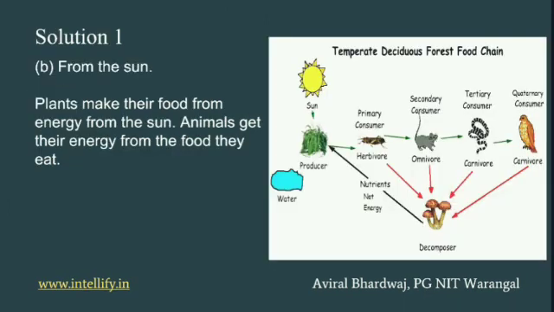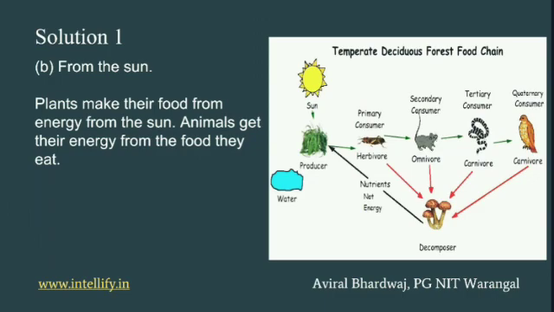The answer is: in the food chain, the first and most important thing is that the sun provides energy to the producer, then it passes to the primary consumer, then the secondary consumer, then tertiary, and then quaternary. And these are related to the decomposer. So the sun plays an important part in the food chain. So the answer is sun.